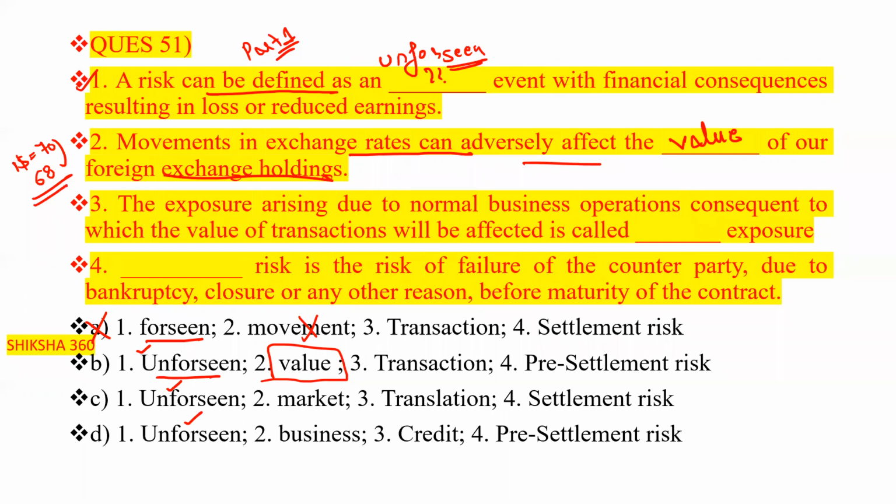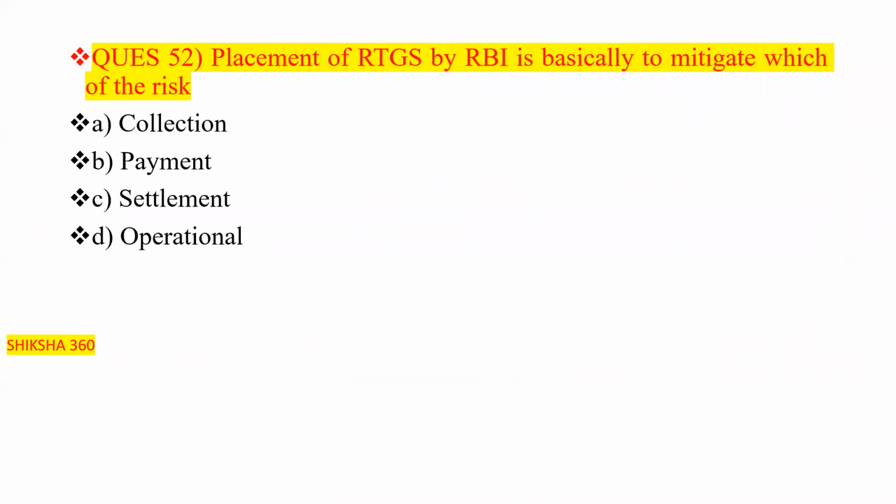I will leave 2 points for you so that you can go through them. Option B is the correct answer, because in any other option there is no word like value. So we will go with option B. Now move to the next question, question number 52.